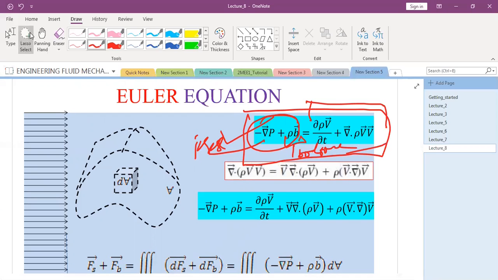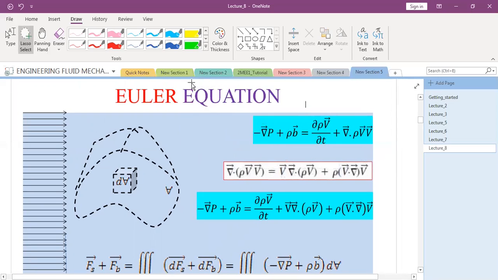Any doubts to anyone? Any doubts to anyone in this equation? This is the pressure force, this is the body force. And this is what we have got from the Gauss divergence theorem when we converted the surface to volume integral. Clear?